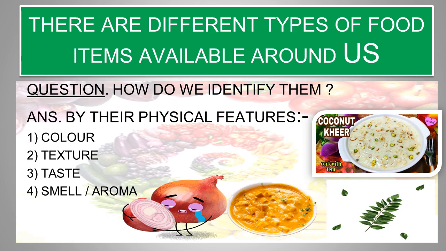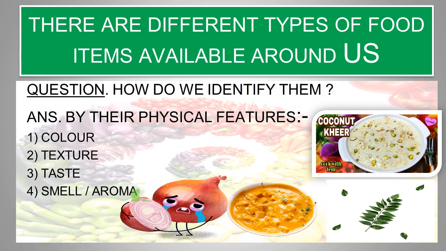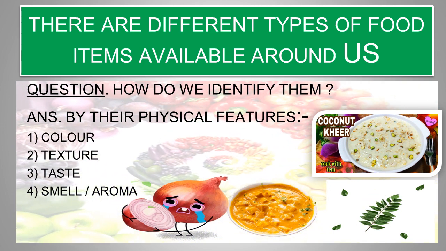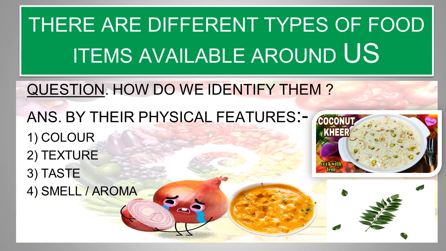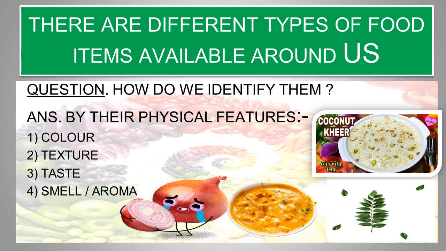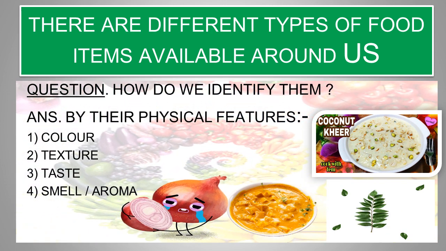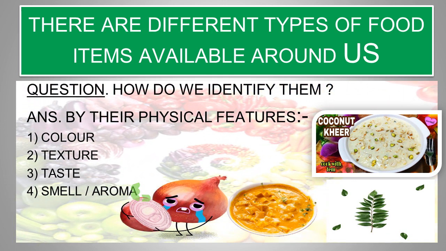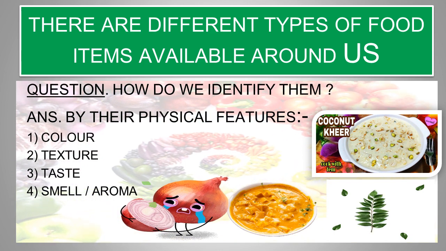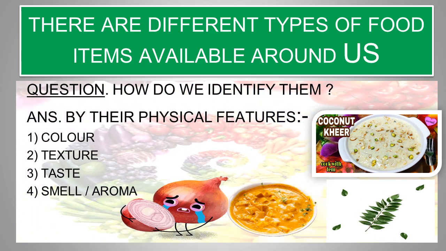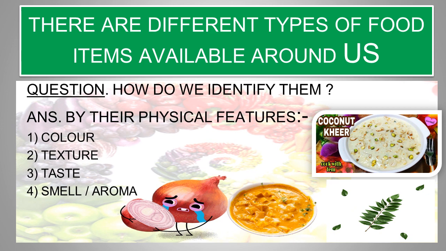And what about the taste? The kheer is sweet and it gives a very sweet aroma which appetizes you. And then look at the spicy shahi paneer. It has a strong spicy aroma.